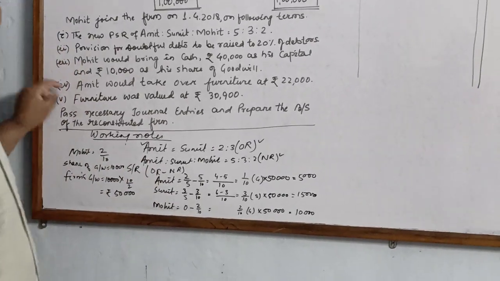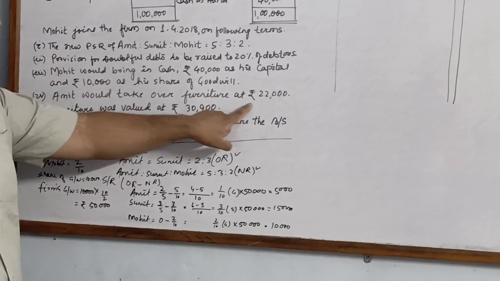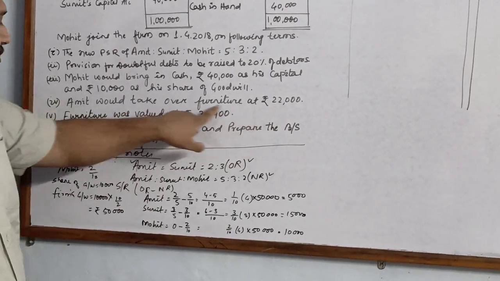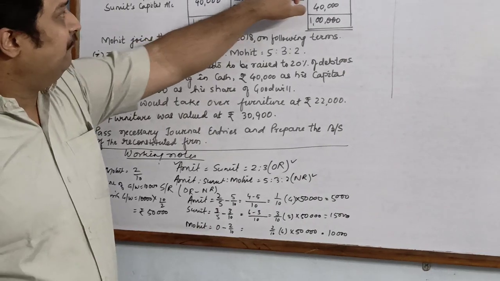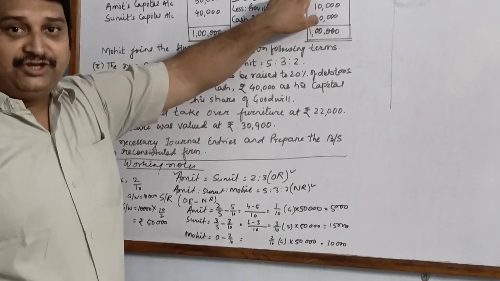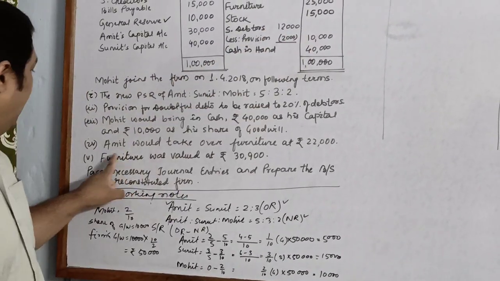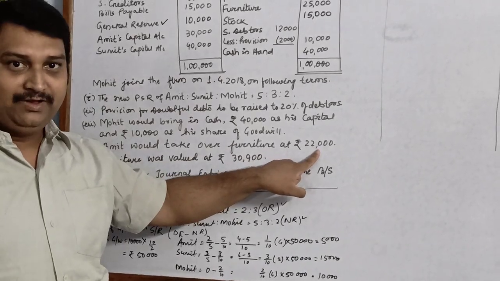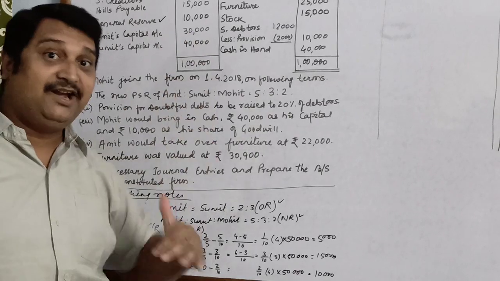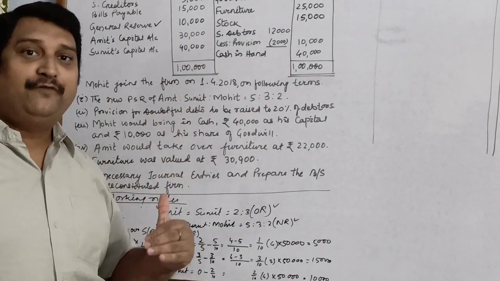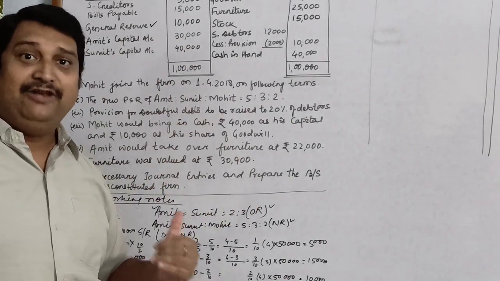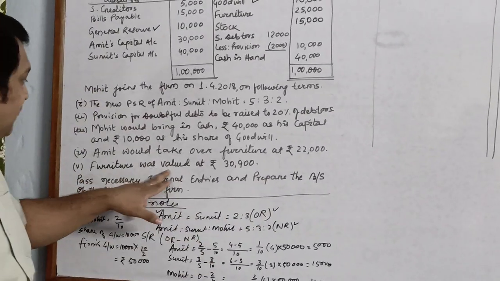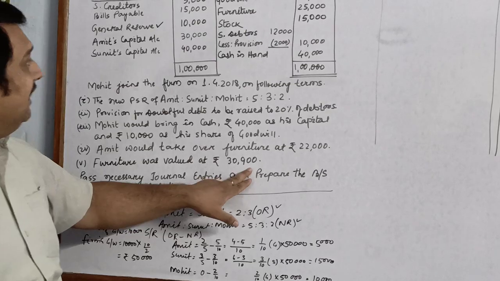Now, the next part is Amit would take over furniture at rupees 22,000. Now you can see that there is an adjustment over here. What was the value of furniture? The value of furniture was 25,000. But here it says that Amit takes it over at rupees 22,000. That means the value of furniture has reduced. So furniture is an asset. When the value of an asset decreases, it will go to revaluation also.